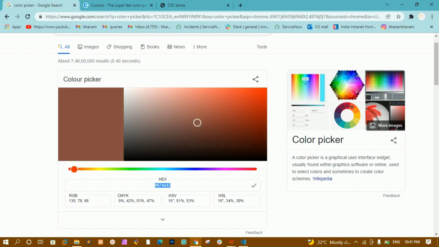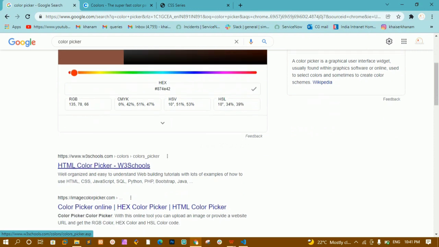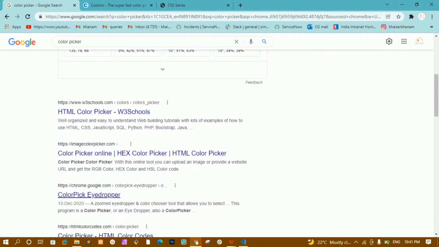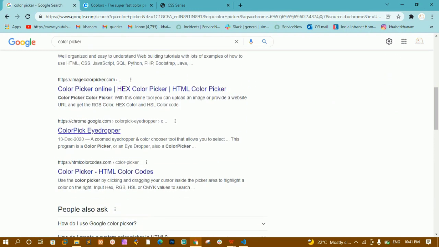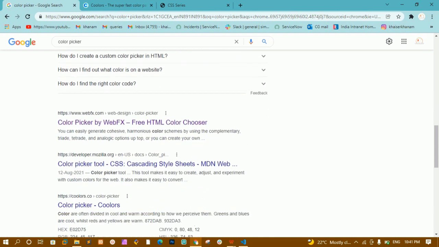Then you can copy the color from here, whatever value you want, in hex. You don't have to worry about what this hex is. We are going to see that later. You will have many options here: color picker, eyedropper. We have plenty of options.